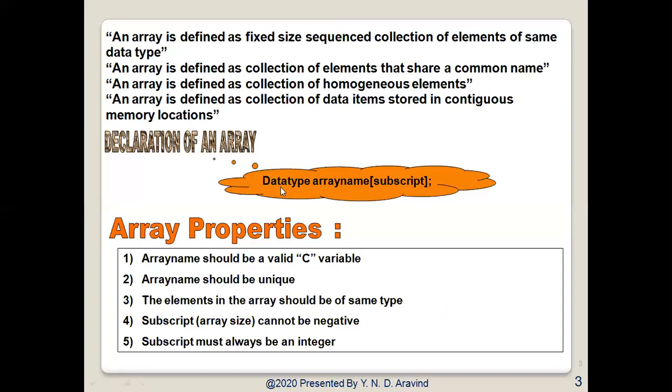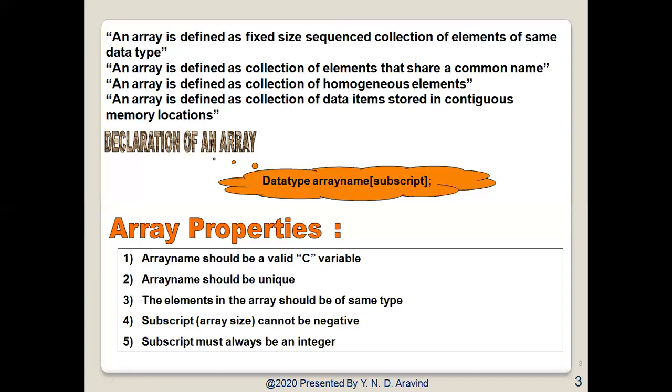Data type refers to any data type supported by C. Array name should be a valid C identifier, and size indicates the subscript value. This size indicates the maximum elements that can be stored inside an array.